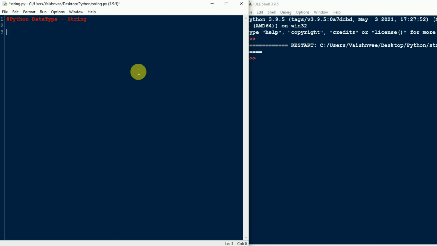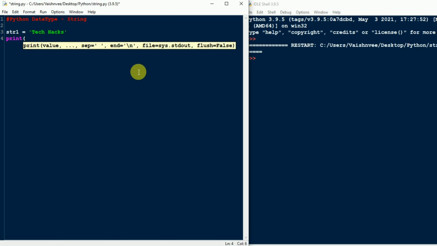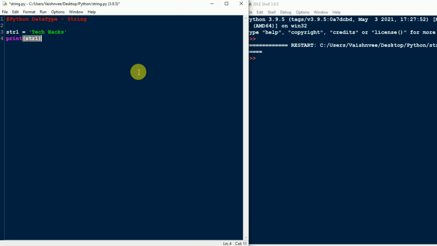So here we go. First of all, suppose I declare a string, str1, or you can take any name, equal to. You can assign a string to the variable using single quotes or double quotes. Suppose I write 'take hat'. Again, I'm going to print this string, str1. Save the file once again, run the program.